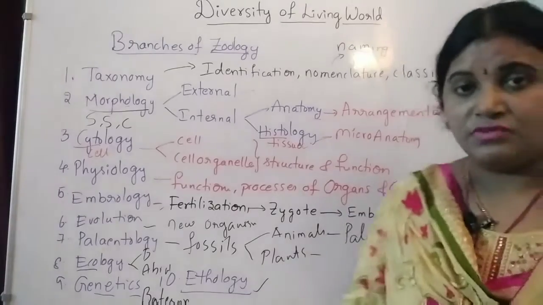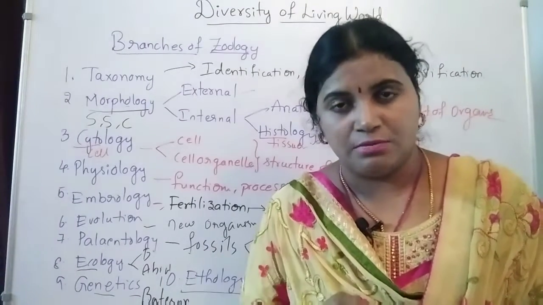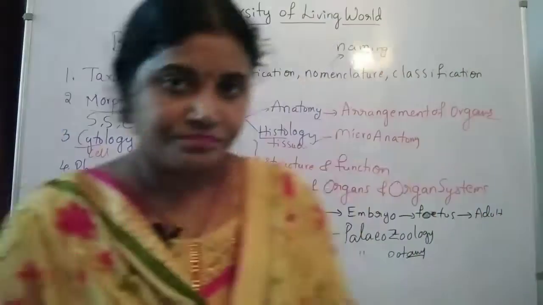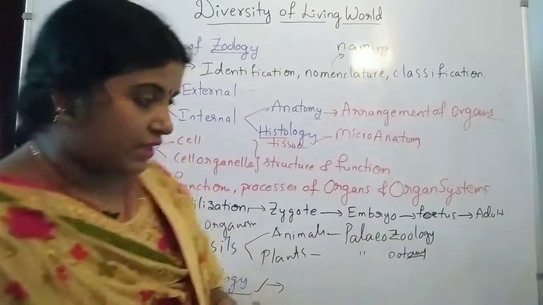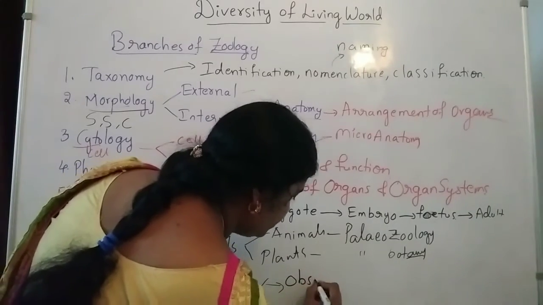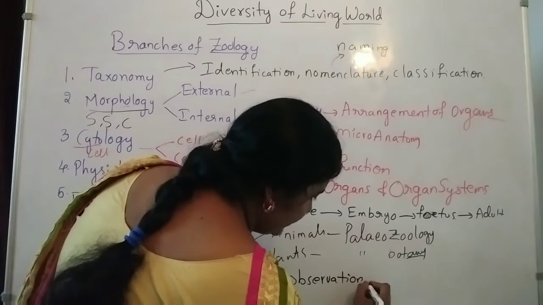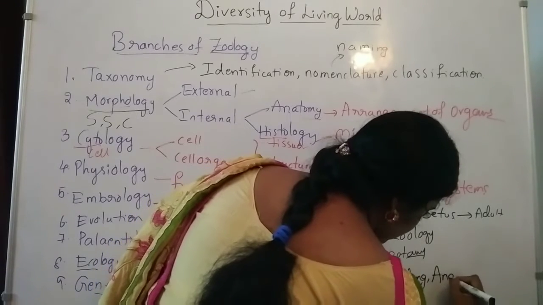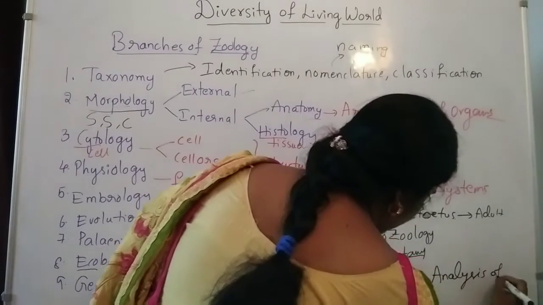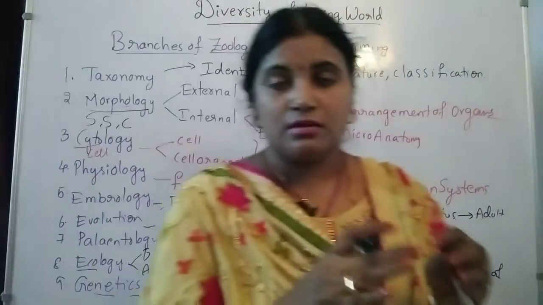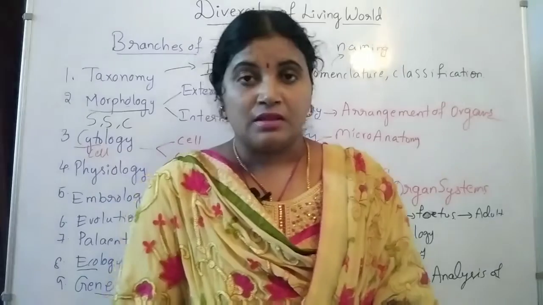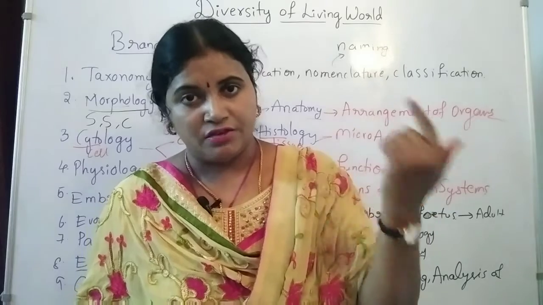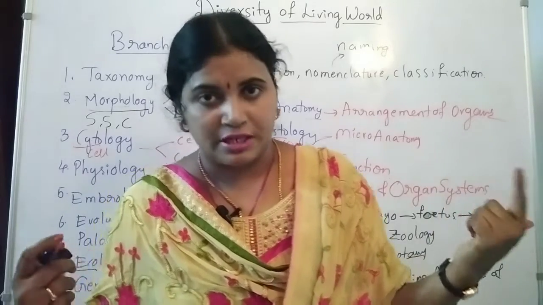Next one, ethology. Ethology is very simple, the study of animal behavior, but in ethology the scientists follow 3 main steps. First is observation, then recording, and then analysis of the recordings. By following these three steps, they see the physiological activities and behavioral changes with respect to different types of stimulus.